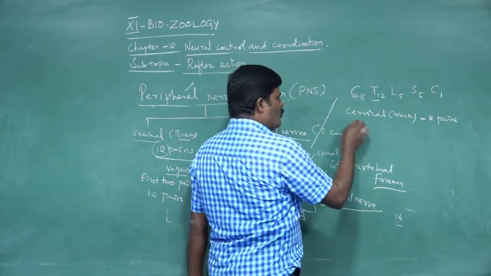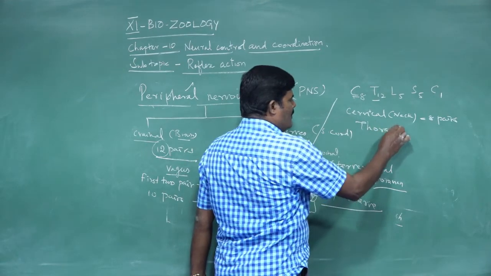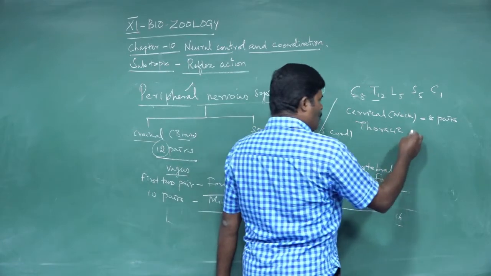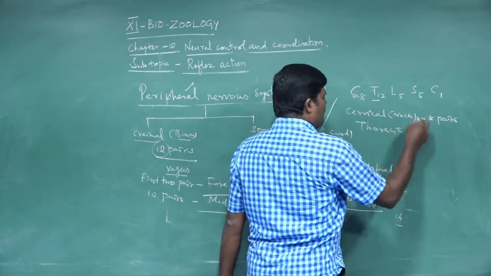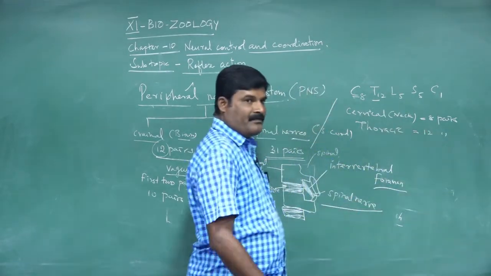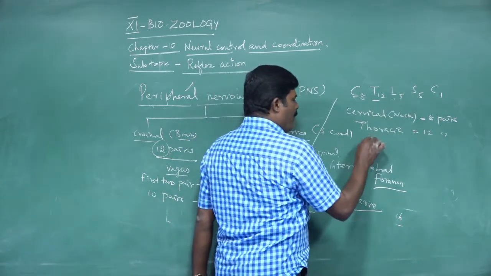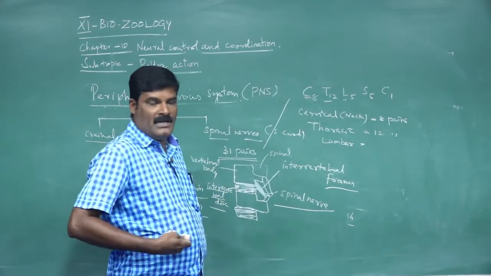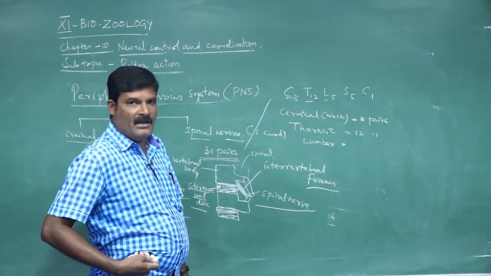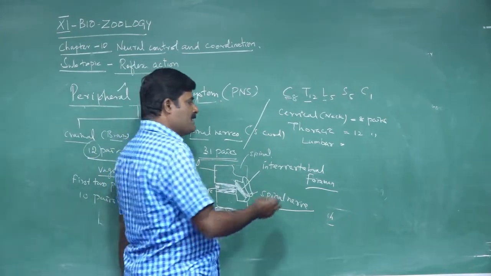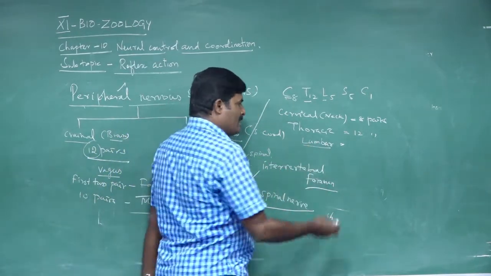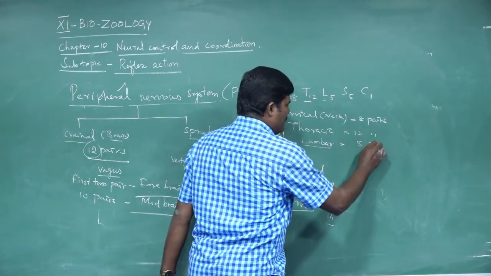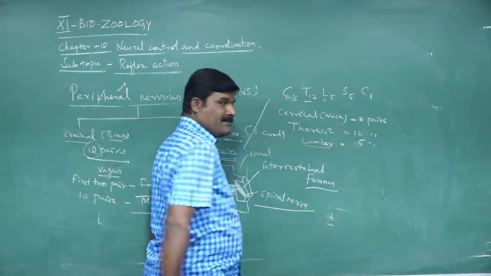What does T mean? Thoracic. Which part of our body is thoracic? Chest region is thoracic. In thoracic, how many pairs of spinal nerves are there? There are 12 pairs of spinal nerves. What does L mean? Lumbar. Lumbar means what? Abdomen. Below the thoracic is called abdomen. The nerves present in the abdominal region are the lumbar. That is just above the hip region. The lumbar has 5 pairs of spinal nerves.